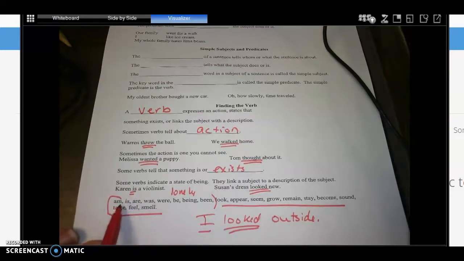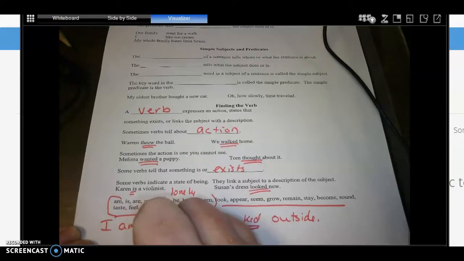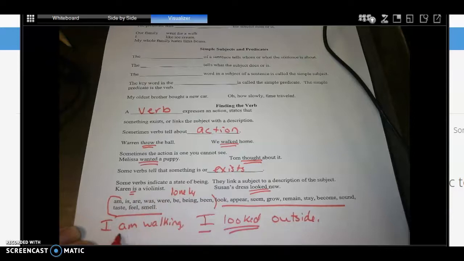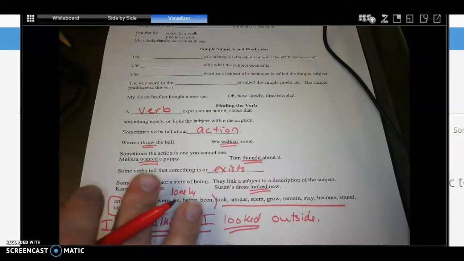On this list, am, is, are, was, were, be, being, been, we have to look at whether it's working with an action verb, okay? Like if I had I am walking, for example. There, it would be working with an action verb, so it's a helping verb. Here, it's just linking, is, okay? All right, hopefully you got those filled in.